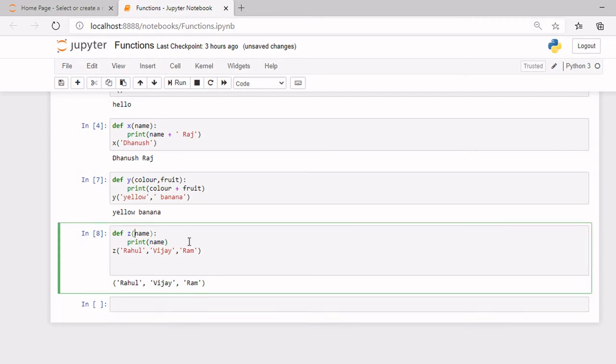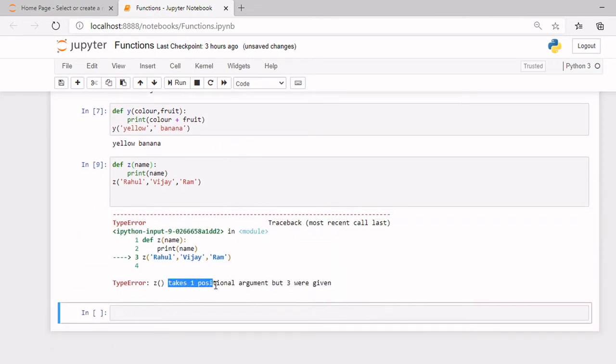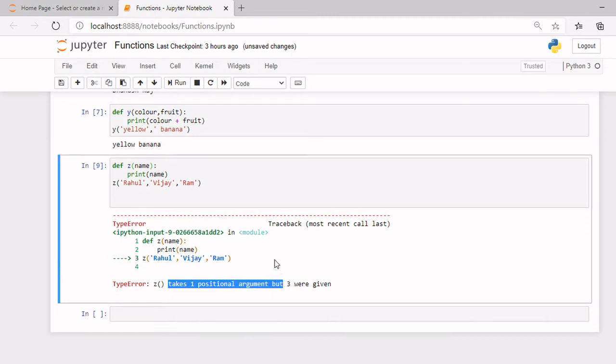See, now if I remove it, then it will expect only one argument, but I'm providing three, so an error occurs. You can see it says takes one positional argument, but three were given.